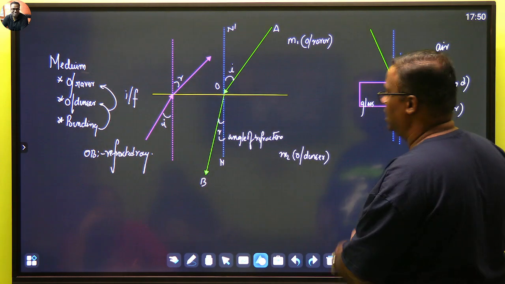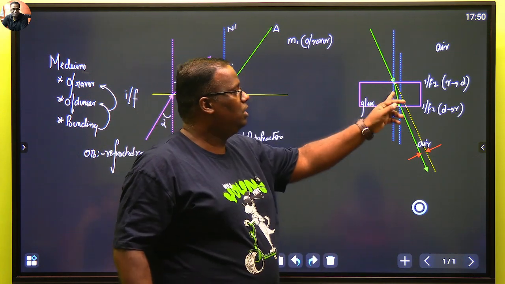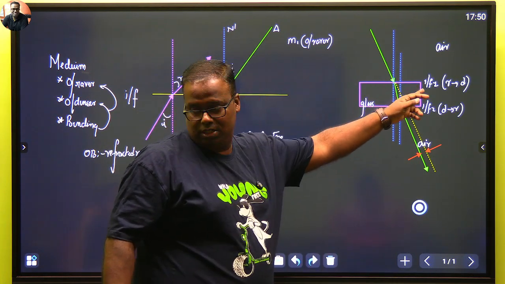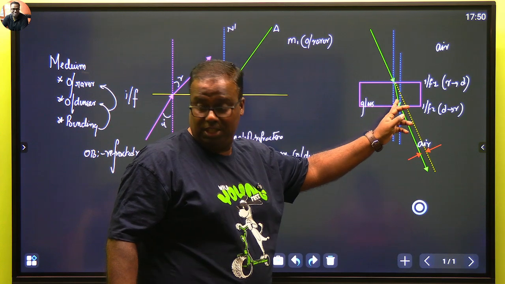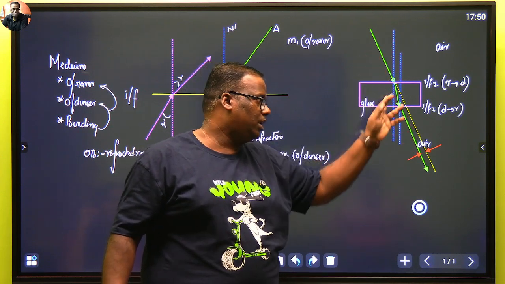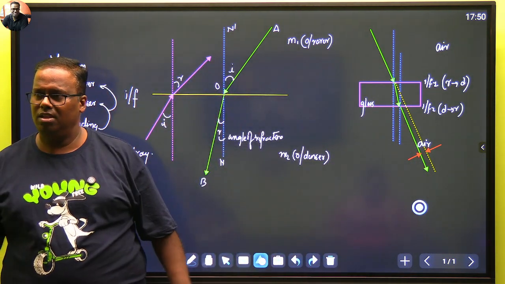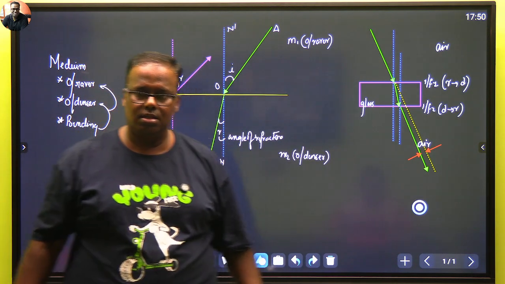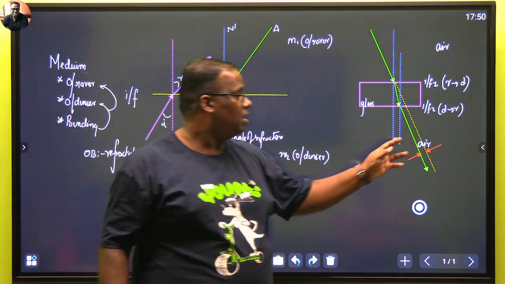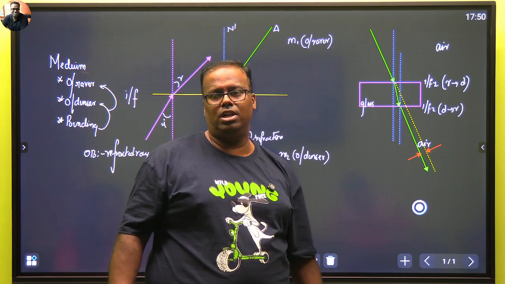This much the light ray has shifted. But now I call this as incident, I call this as refracted, for this interface. For this interface, this is the incident ray, the refracted ray. Overall as a diagram, incident ray, refracted ray, emergent ray. Clear? Lateral shift. This is called a lateral shift.